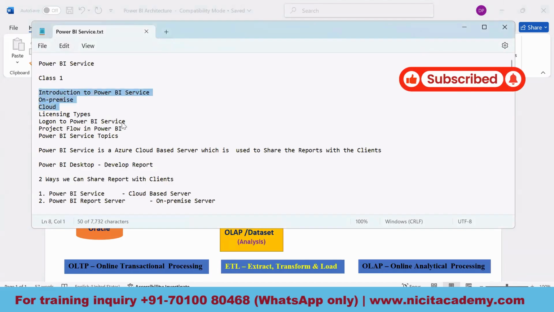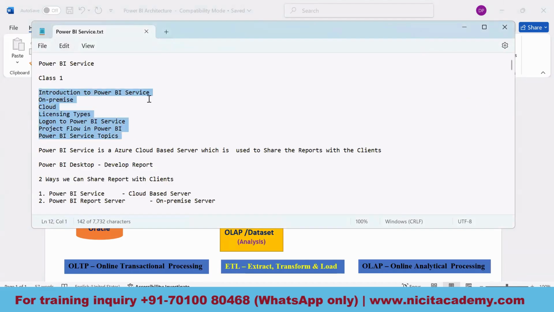This is the agenda for today's class. Today I will be focusing on an introduction to the Power BI service. We'll see at a high level what on-premise means and what cloud means, the licensing types in Power BI service, and how one should log on to the Power BI service.